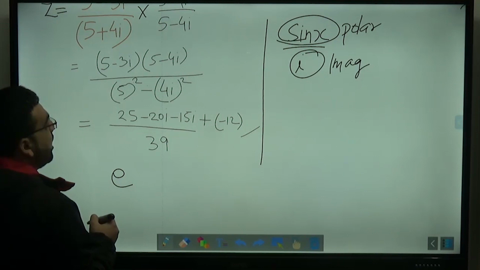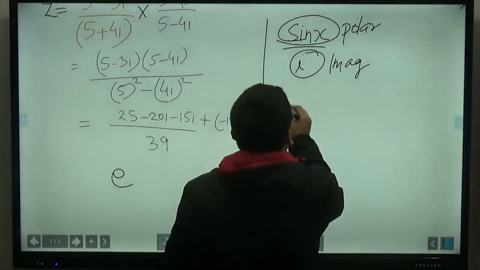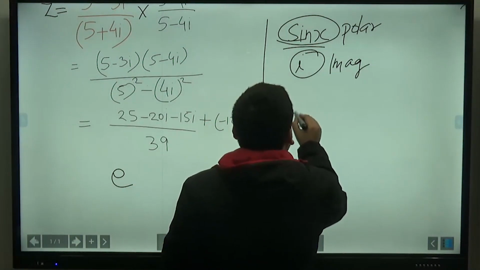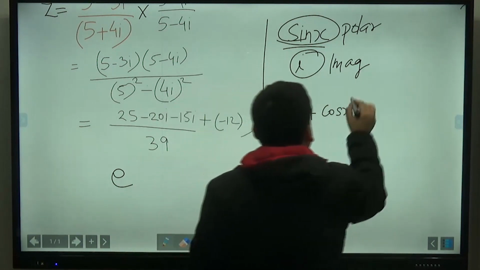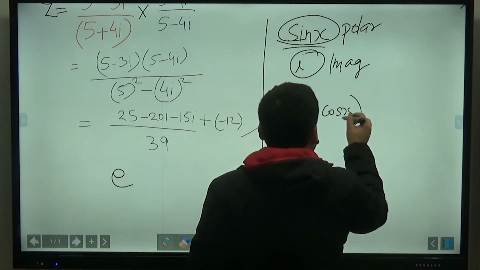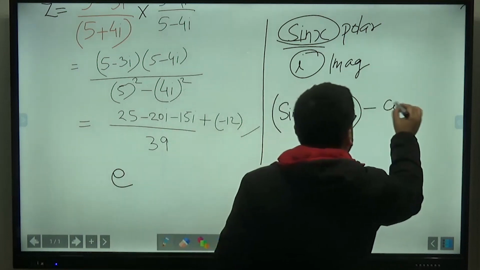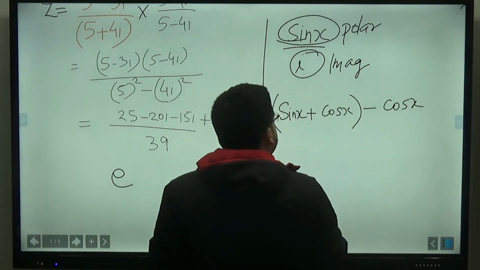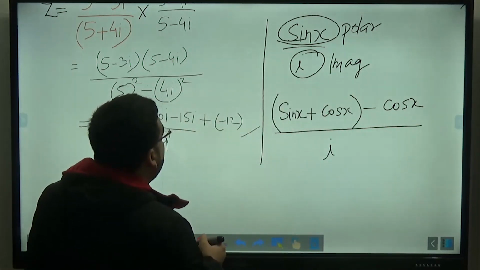Let me do one thing: sin x plus cos x, or you can say sin x plus cos x minus cos x, divided by i, or you can also do it like this, that it is just sin x.